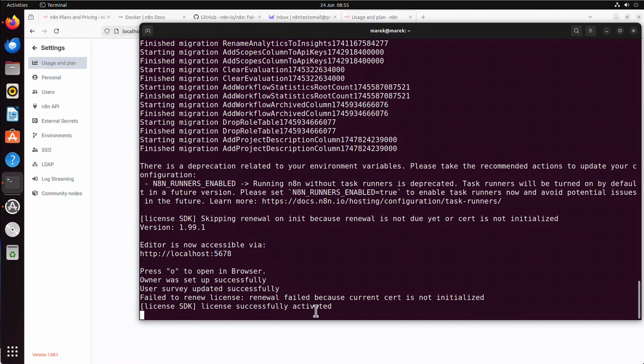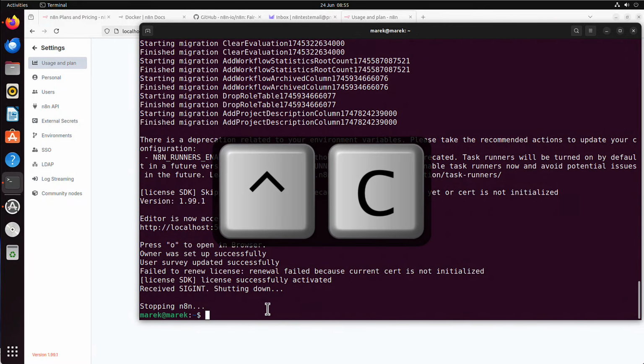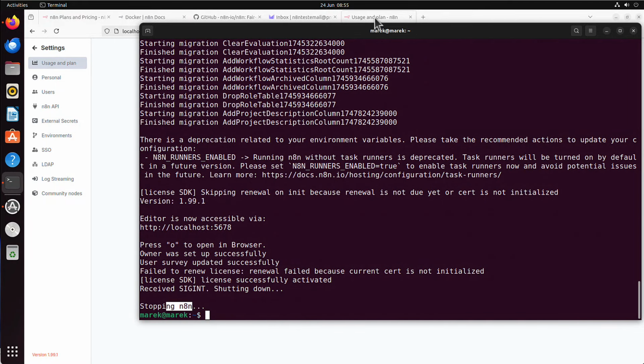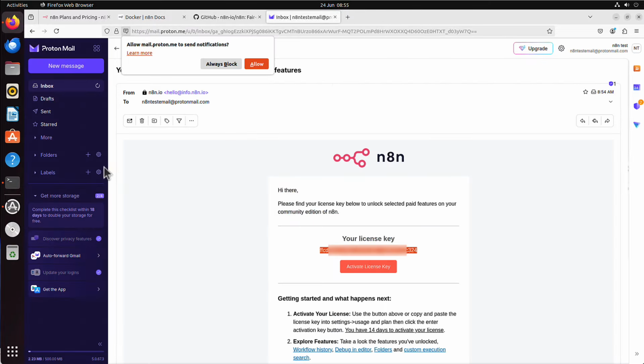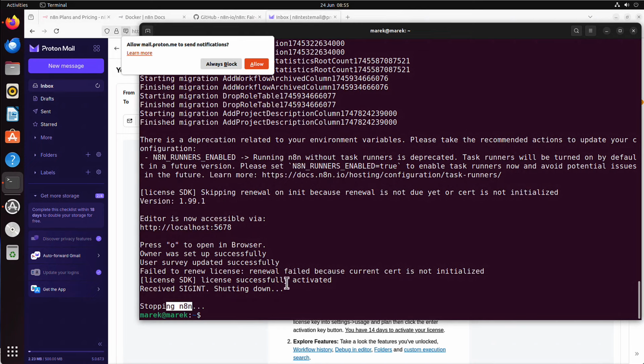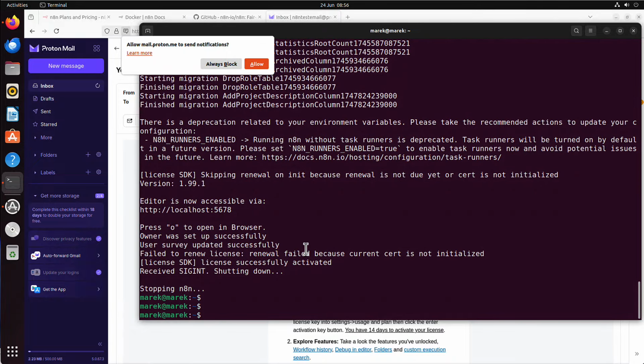And if I press Ctrl+C here, it says stopping n8n, and now my website basically doesn't work anymore, yes? Because I stopped the service. And running it like that, I don't really like it, the docker run command. It doesn't feel right for me. I like to run Docker images at least in a Docker Compose file. So let's create, it will be that second version, okay? Second way of running n8n. We will create a Docker Compose file.